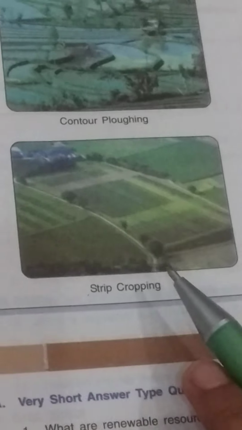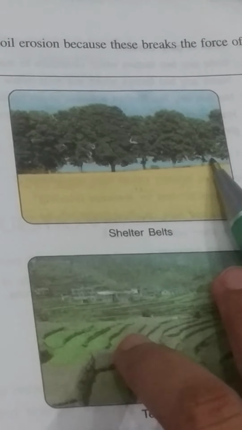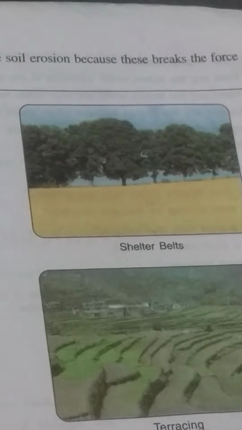Second, shelter belts like these. Planting rows of trees to create shelter along the edge of fields. This helps in reducing the speed of winds.